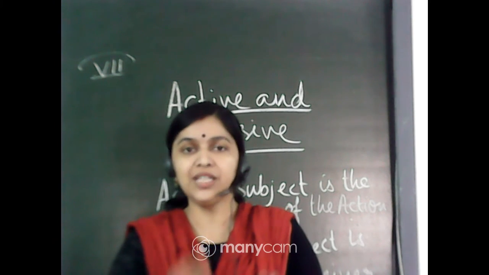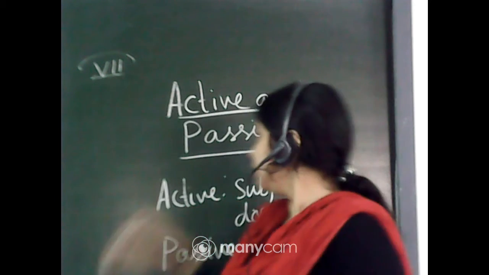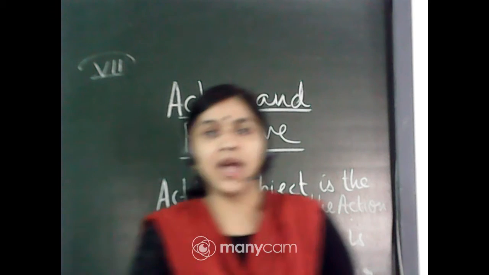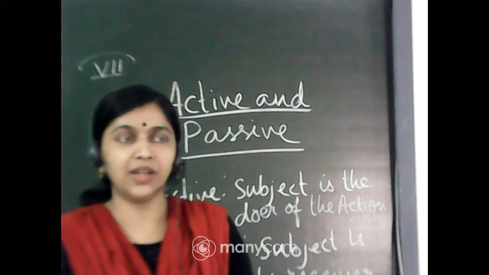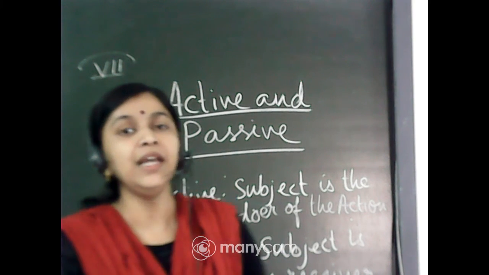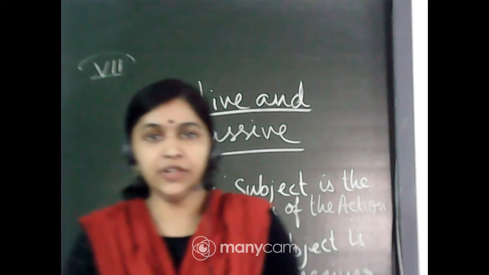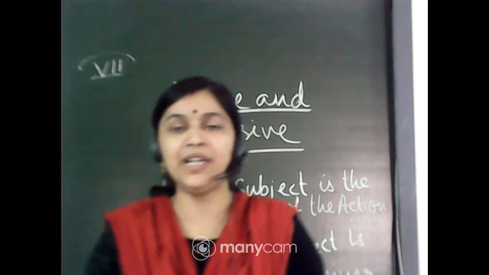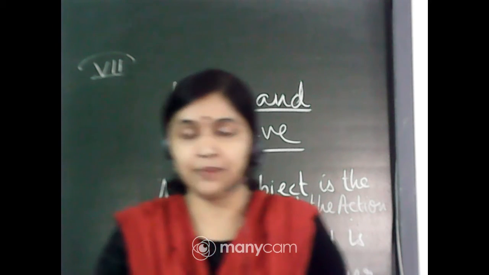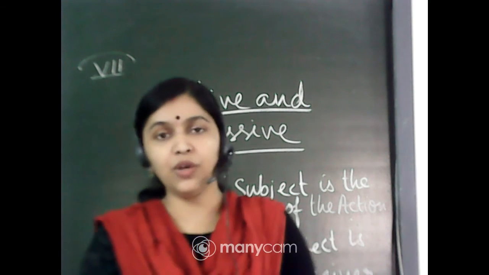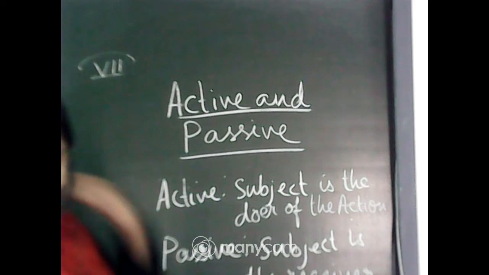Okay. So when the subject is doing the action, we say that the verb is in the active voice, and when something is being done on the subject, or it is rather the receiver of the action, we say that the verb is in the passive voice. Now for different kinds of tenses, we would be learning one by one how to change from the active voice to the passive voice. Let us begin with the present tense.